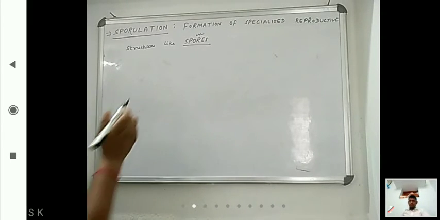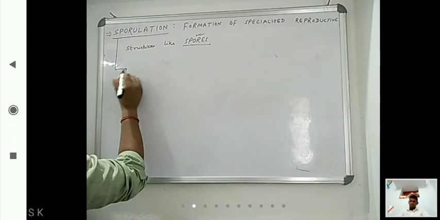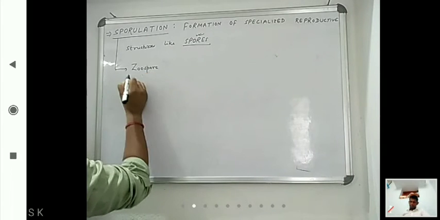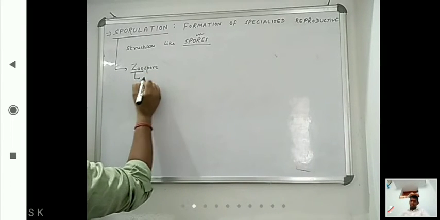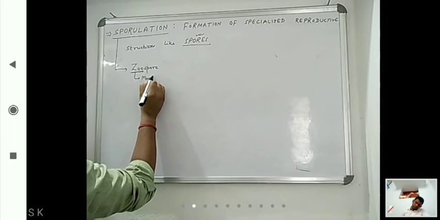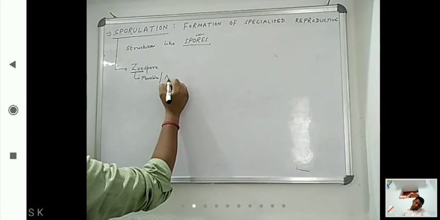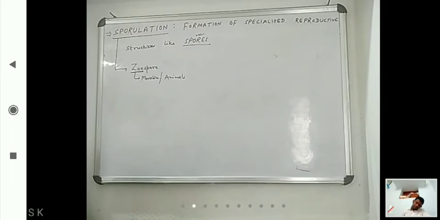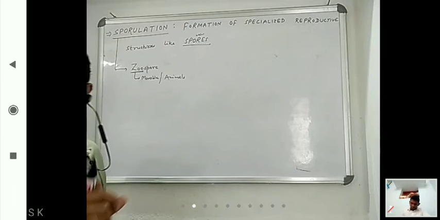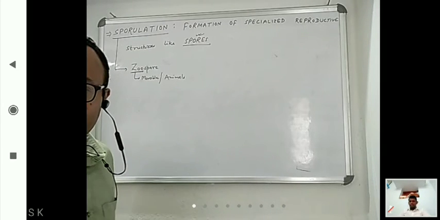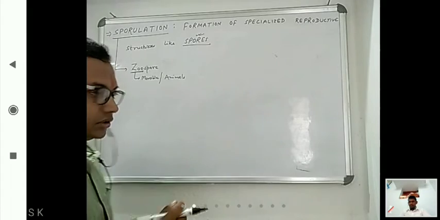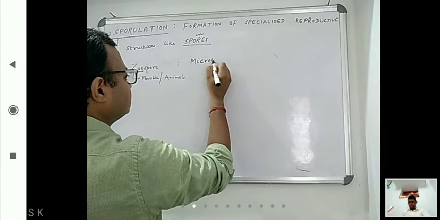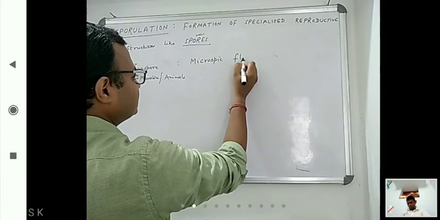So first one here is zoospore. Zoo means movable, or we can say animals. So first is zoospore. So zoospores are what?